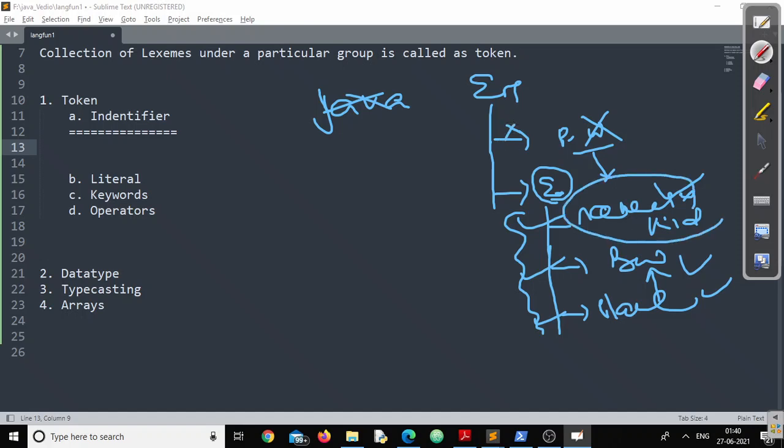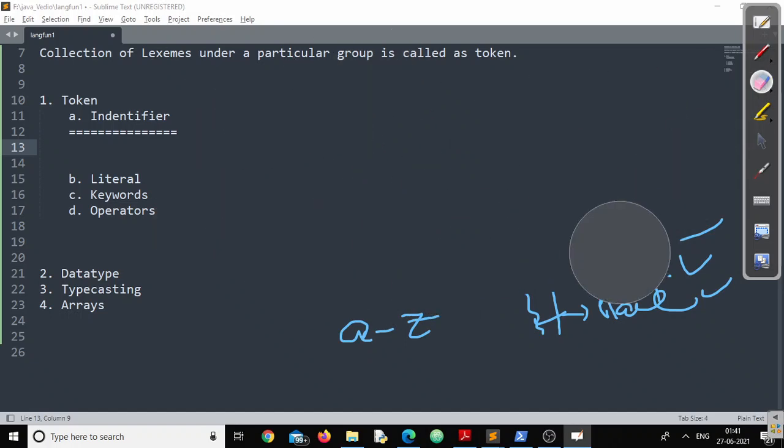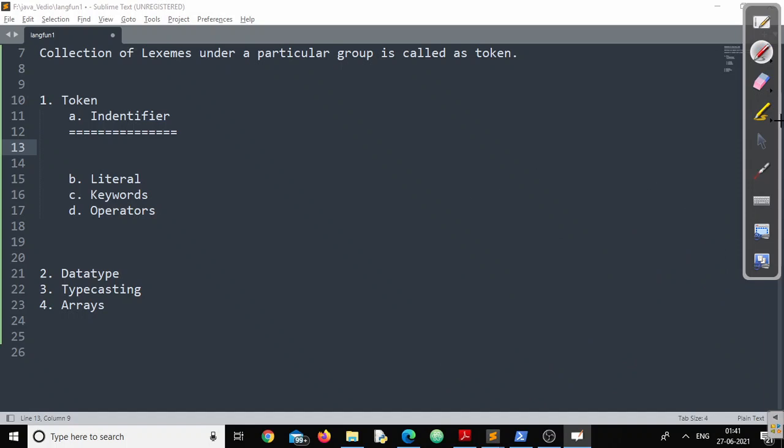If I talk about the name of a kid, 90% of the times the name of the kid might be a god or goddess name. And these god or goddess names might not be there in the predefined list. So this is a completely new word that is created by using the alphabet A to Z, isn't it? Now you will agree with me, apart from predefined words, we normally require new words to be created for our own use, right?